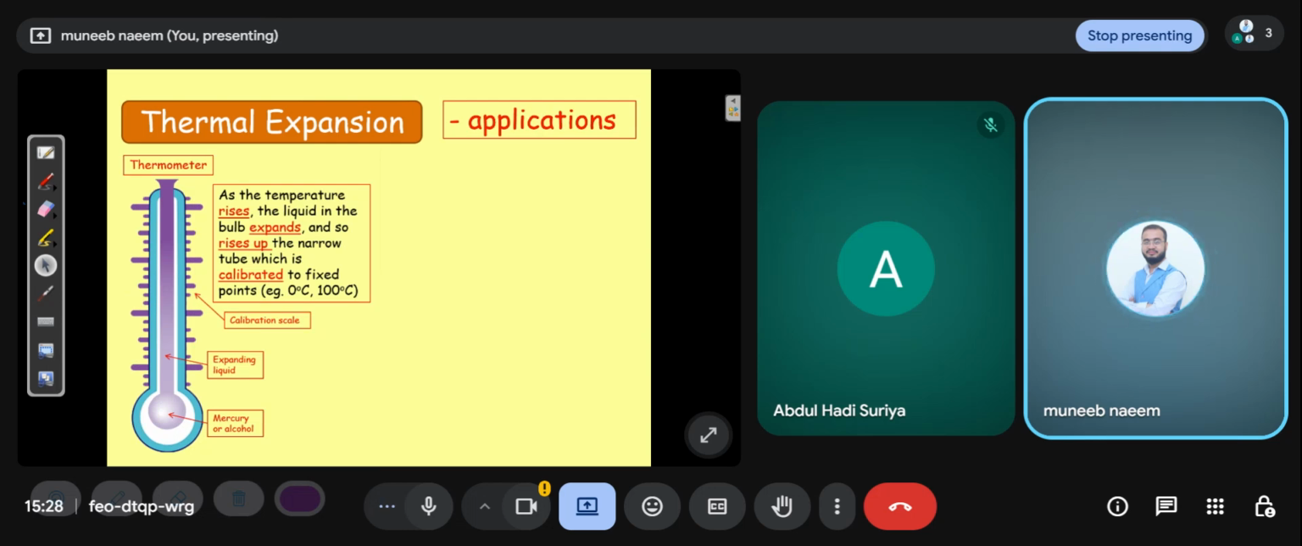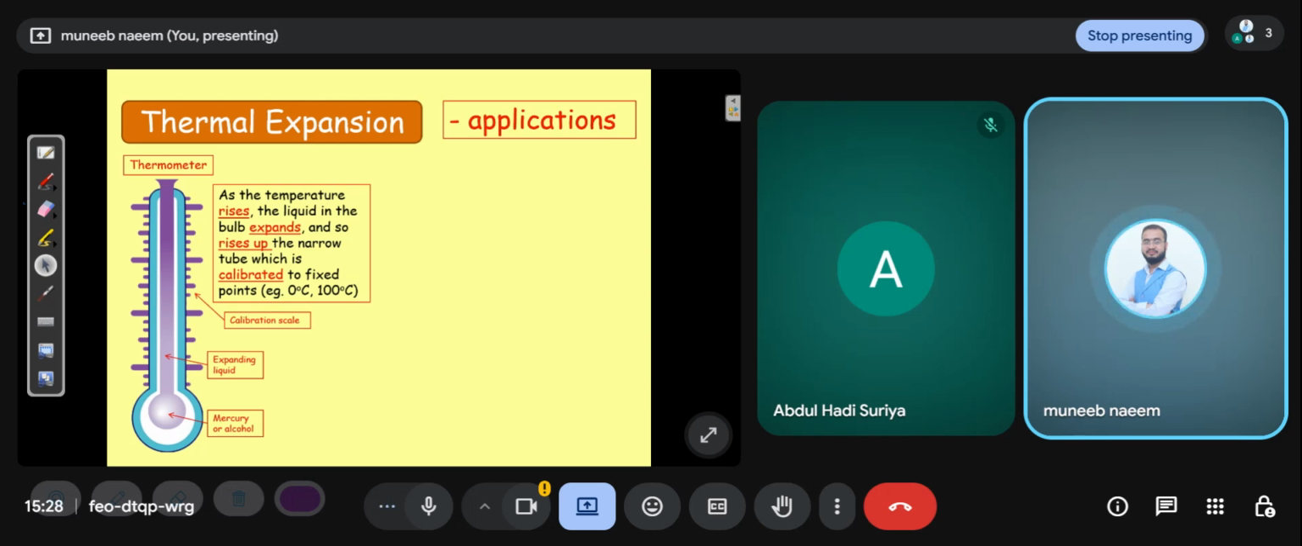Thermal expansion. There is a thermometer. As the temperature rises, the liquid in the bulb expands and so rises up the narrow tube, which is calibrated to fixed points, 0 degrees to 100 degrees. So it means we have a thermometer.